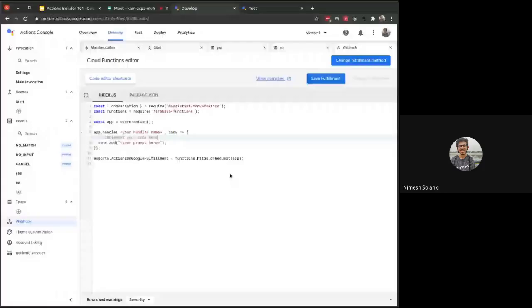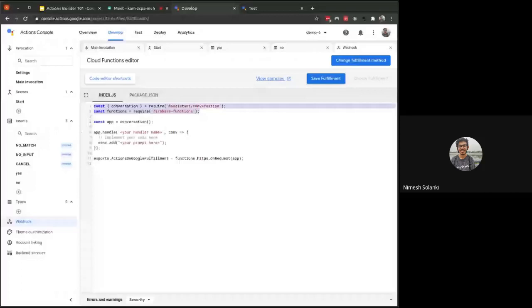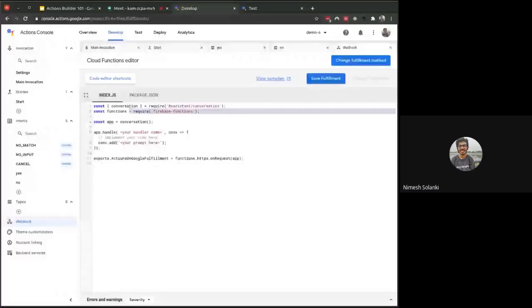Okay, so let me give you a brief introduction about what the code is actually doing. These are the two NPM modules which we are importing. This is the default boilerplate code that the assistant and the webhook we are already getting. We just need to write our logic over here, and that's pretty much it. We are creating a new variable called app. We are calling this function. This is the boilerplate code which we need to do.